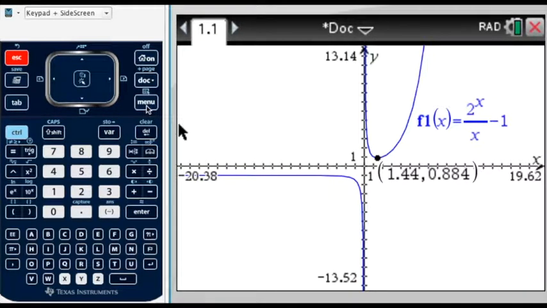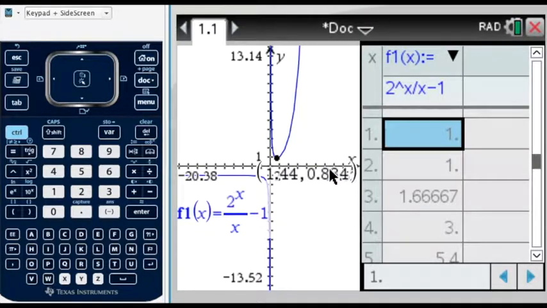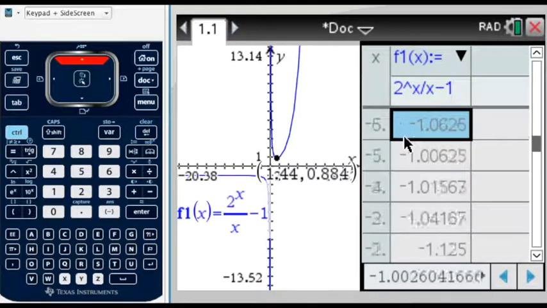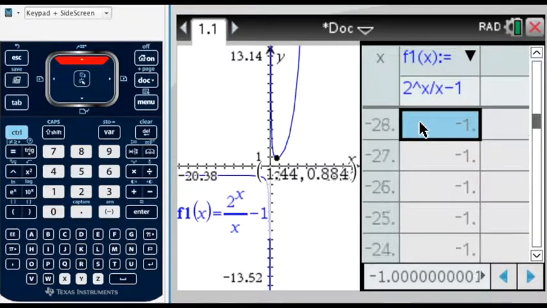Another way you can check is by looking at a table of values. So Menu, Table, Split Screen Table. So I want to analyze what happens as x approaches negative infinity, so as it goes to the left. So I'm going to click on up and move, see what this table is doing. This column here are the x values. So I'm going where x is negative, and I'm continuing to go up. So in other words, I'm approaching negative infinity. So if I keep going, what is this? It looks like I'm approaching negative 1, I should say.